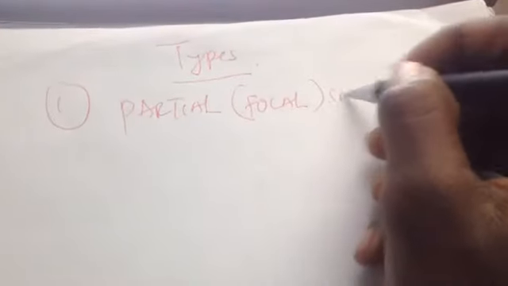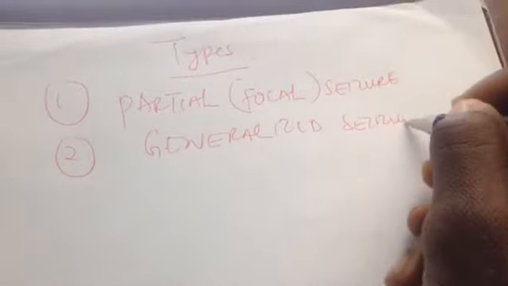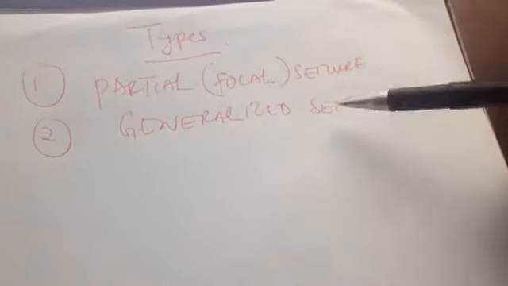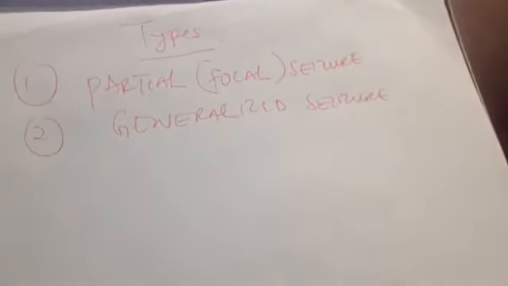So now let us see the types of seizure or epileptic seizure. Number one, we have partial or focal seizure, and also we have generalized seizure. When we say partial or focal, it means these types of epilepsy are categorized based on the area that is affected in the cerebral cortex.